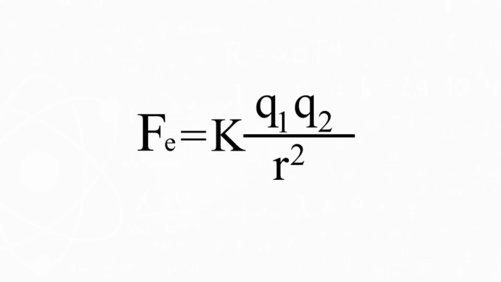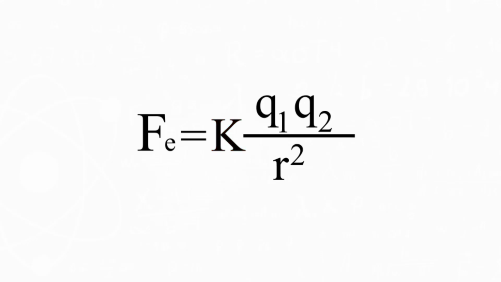Coulomb's law states that the electric force between two charged bodies is directly proportional to the product of the amount of charge acting on the two bodies, and inversely proportional to the square of the distance between the two bodies, where K is the proportionality constant known as the Coulomb's constant.